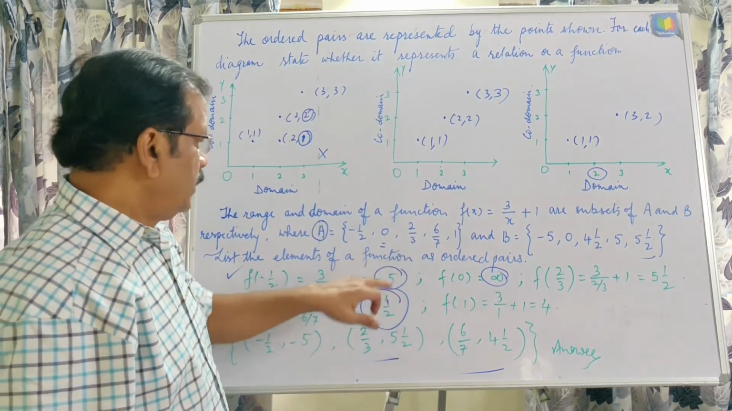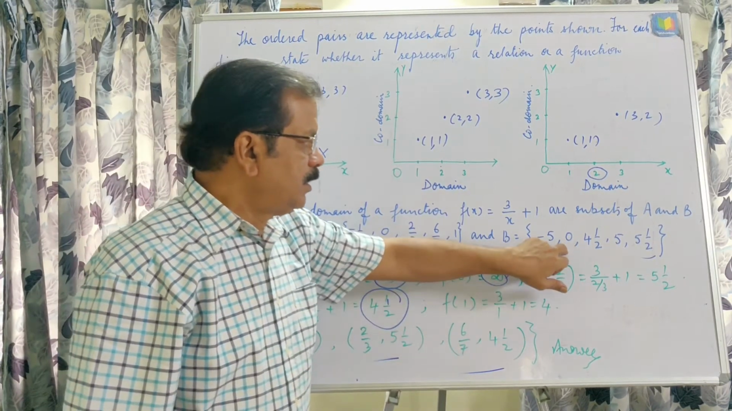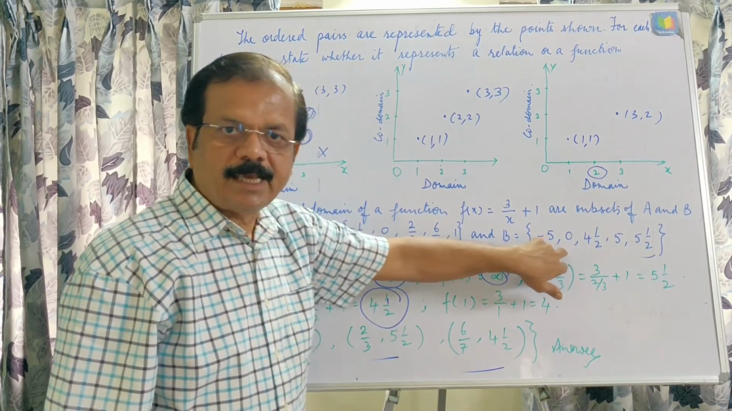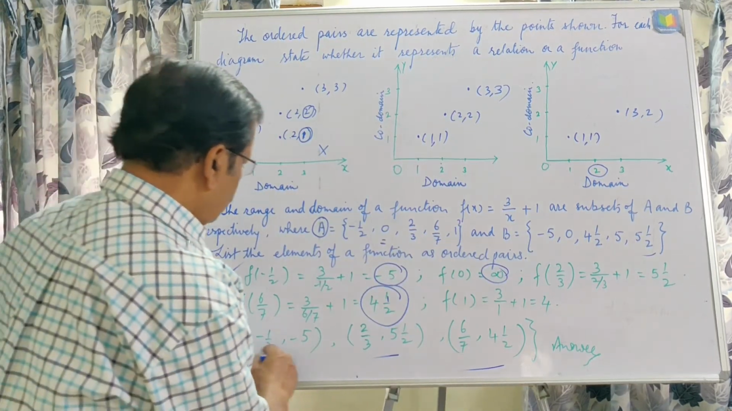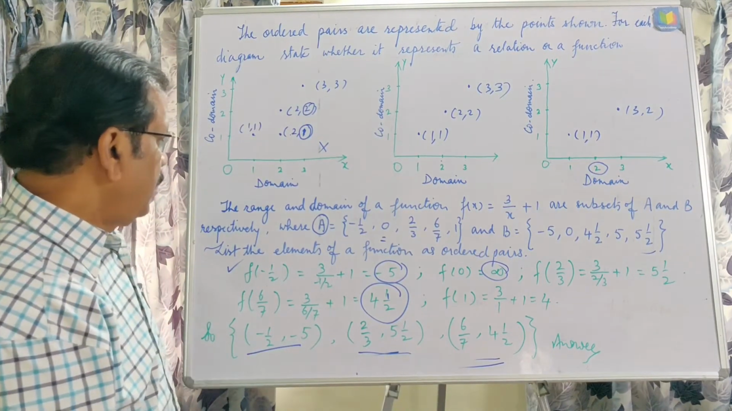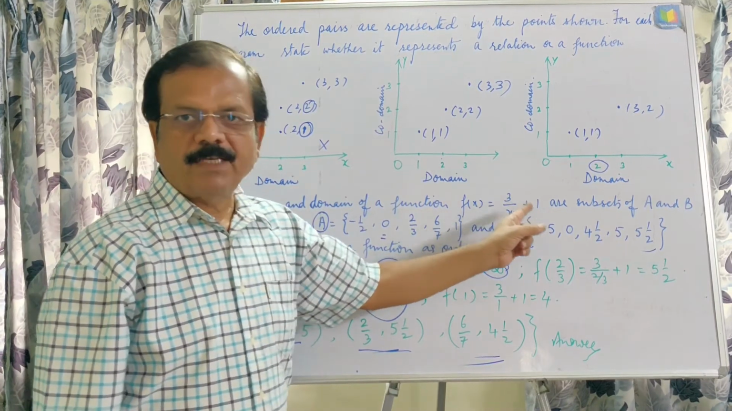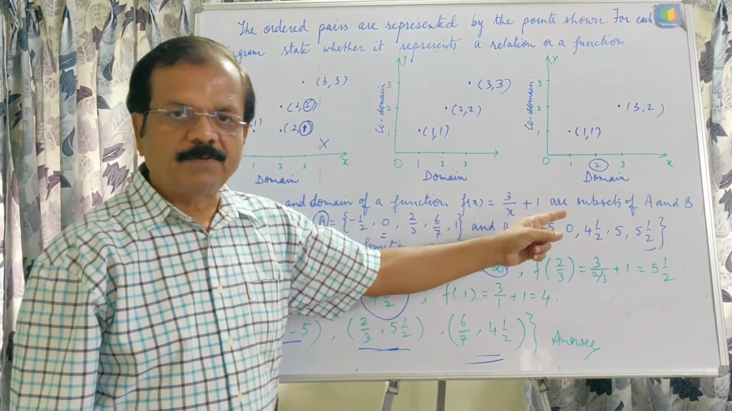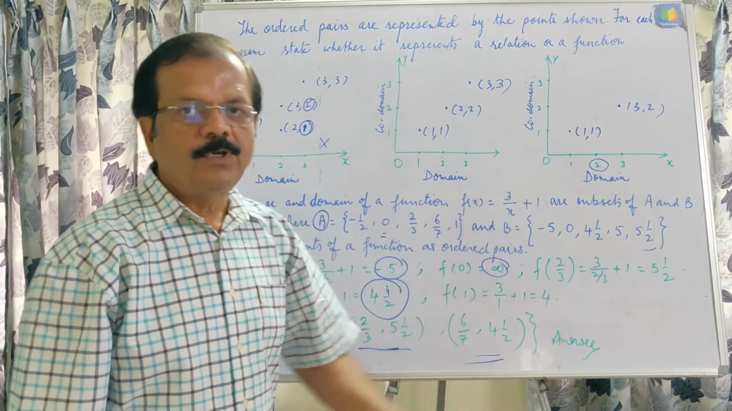For 1, that is the last one, we are getting 4, but here 4 is not there in the second set, and that is why this will not be taken. So these three ordered pairs will be considered as the elements of the given function f(x) = 3/(x + 1), where x belongs to the domain and f(x) belongs to the codomain.